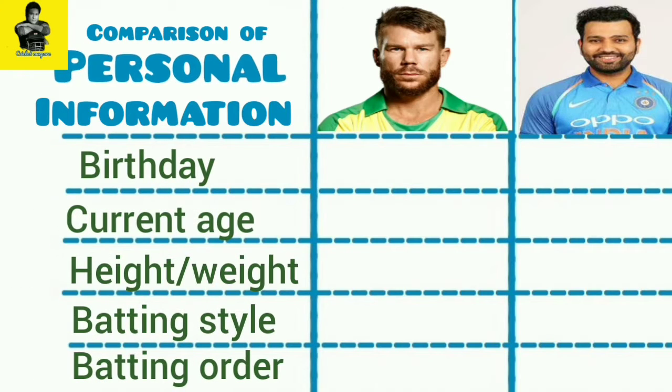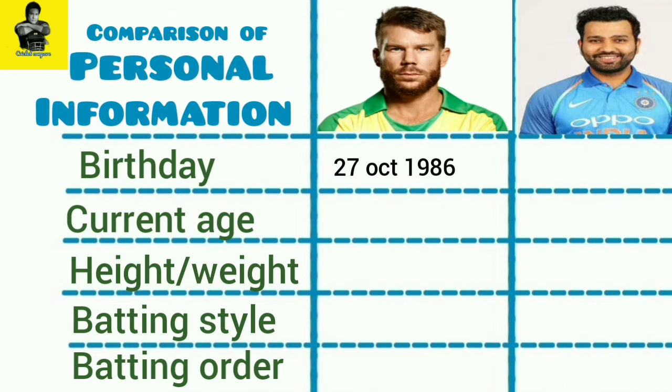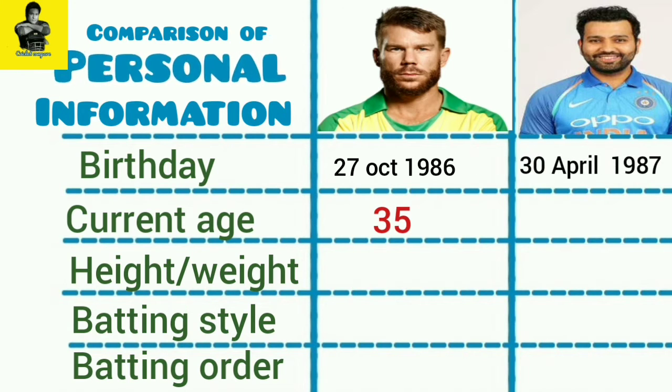This is a comparison of David Warner and Rohit Sharma. First, let's look at their personal information. David Warner was born on October 27, 1986 and is now 35 years old. Rohit Sharma was born on April 30, 1987, and is now 34 years old.